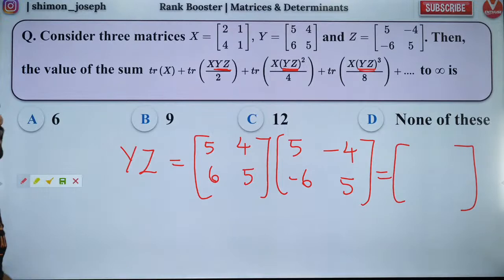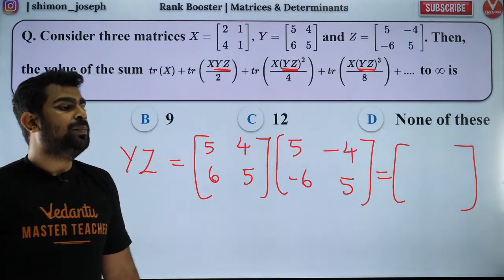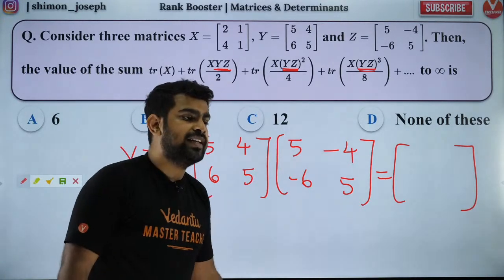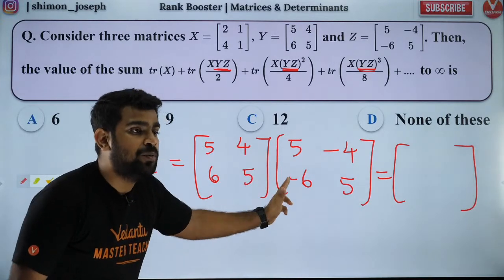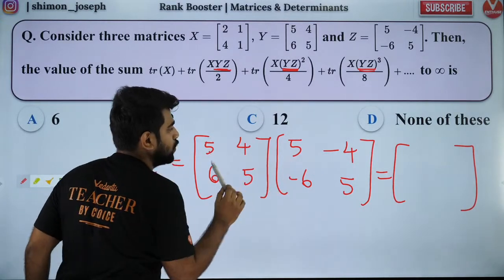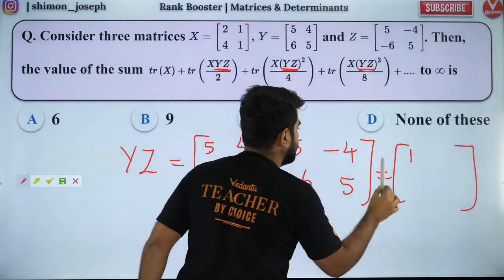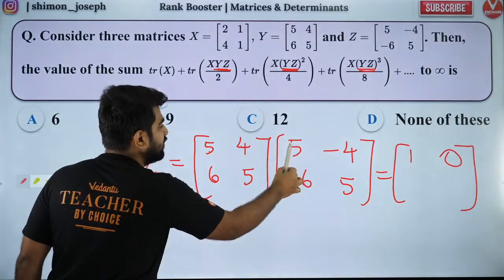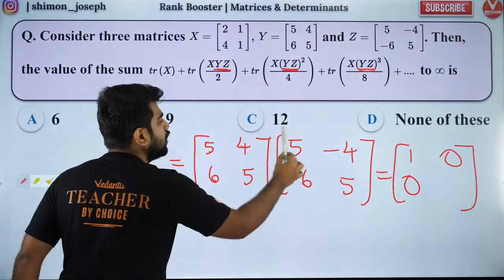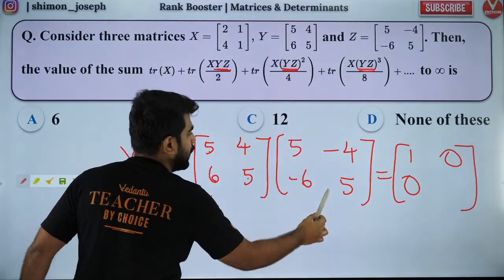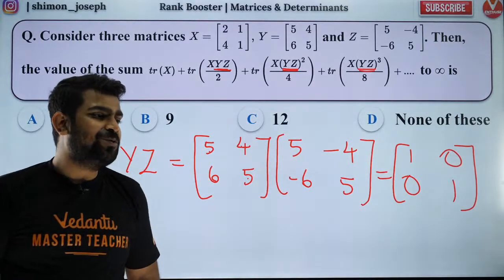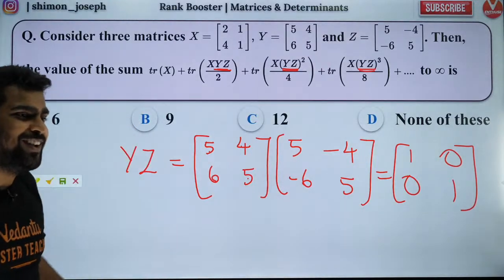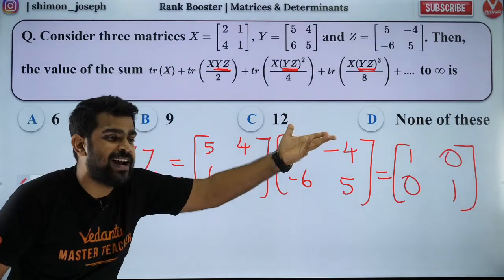Very good, Sai. Brilliant. Very good, Heshwita. Parijat Thakur. You guys are awesome. What is this product? 5 into 5 is 25, 25 minus 24 is 1. 5 into minus 4 is minus 20, plus 20 is 0. Then 6 into 5 is 30 minus 30 is 0. 6 into minus 4 is minus 24 plus 25 is 1. Beautiful. What did I get? I got the identity matrix. Isn't that amazing? So YZ is the identity matrix.